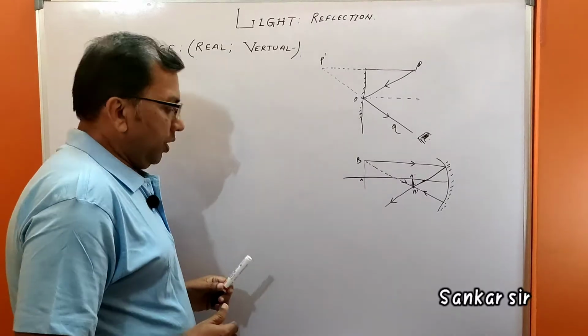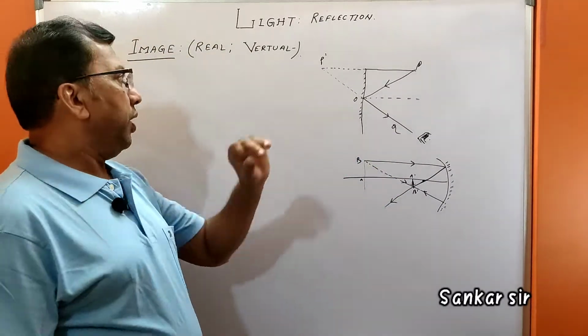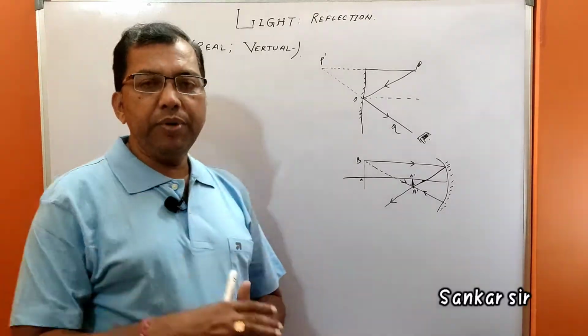Now, it is of two types: the real image and the virtual image. What is the real image?